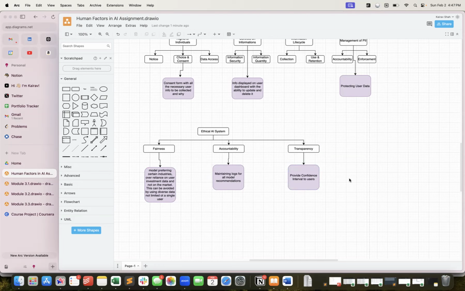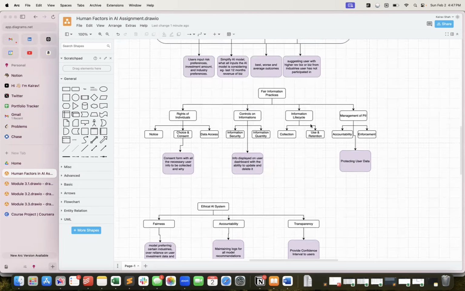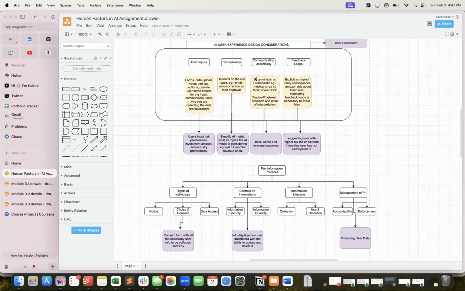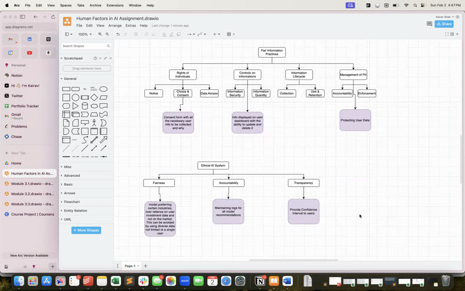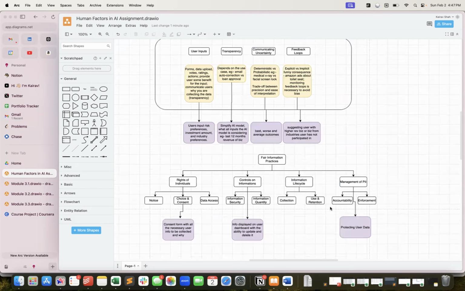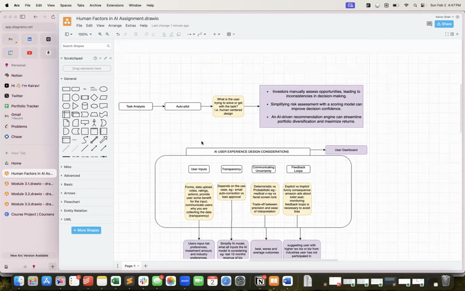Transparency, this is similar to what I said about transparency in user design. It is important to show and provide a confidence interval. We can show as much data as possible, their investments related to each business, everything should be displayed to the user, which they can download in a CSV file, or in their own BI tool or somewhere. So yeah, that's my submission for the human factors in AI assignment.